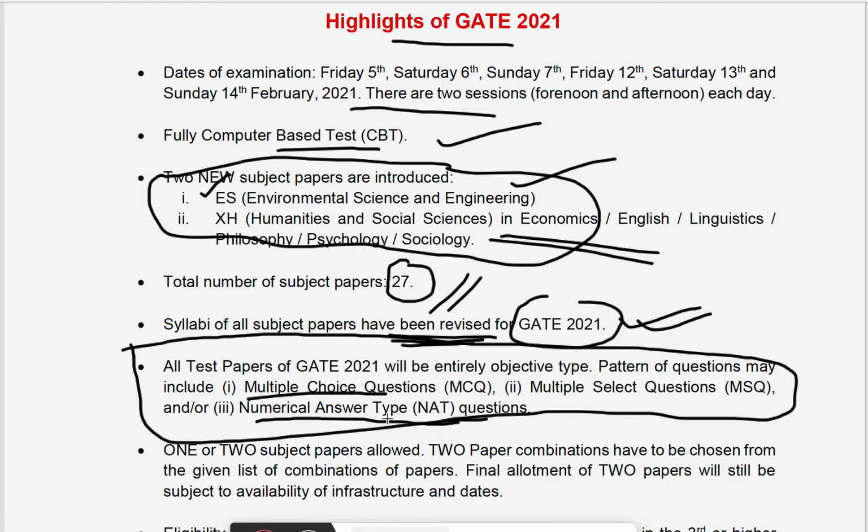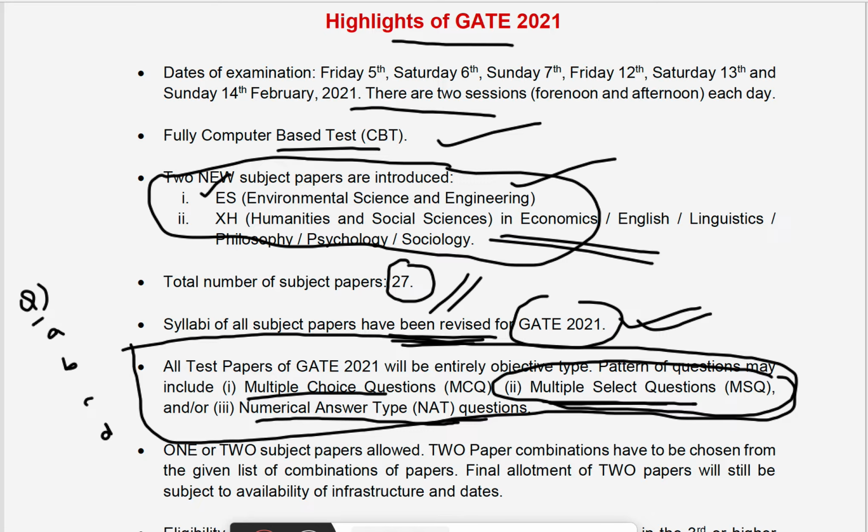But in the 2021 question paper they are introducing multiple select questions. This is the new way of question presentation. Multiple select questions mean we can expect answers out of A, B, C, D, and for a given question we can expect more than one answer.